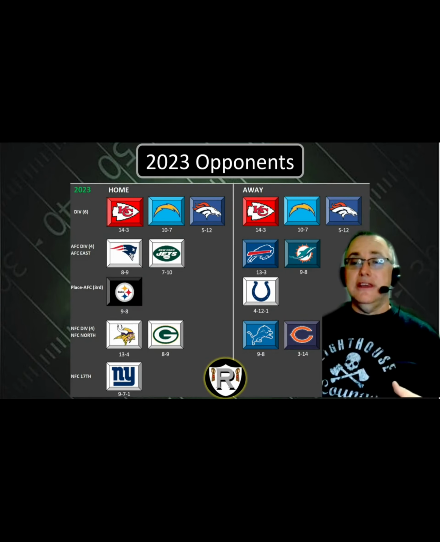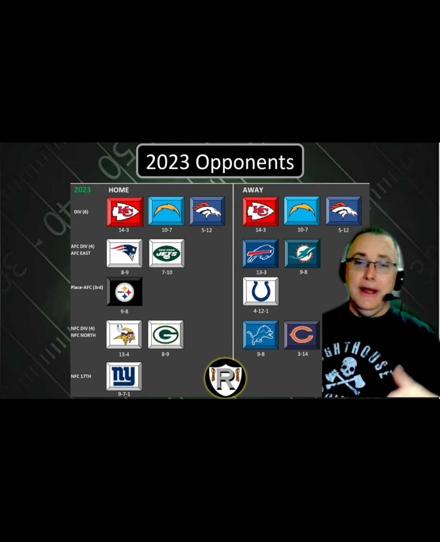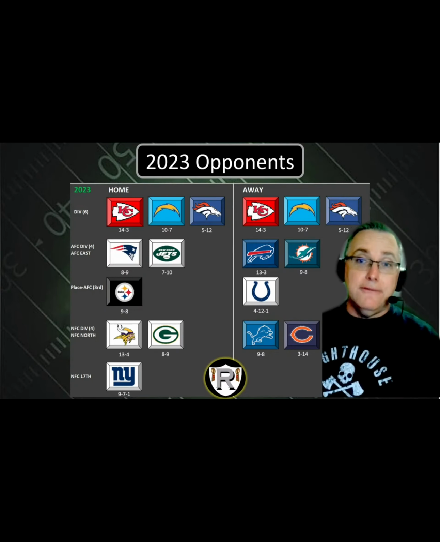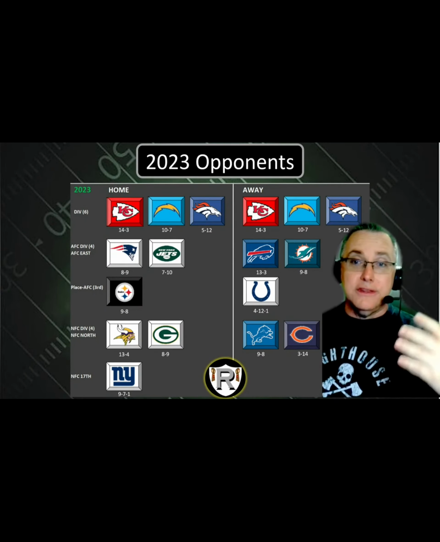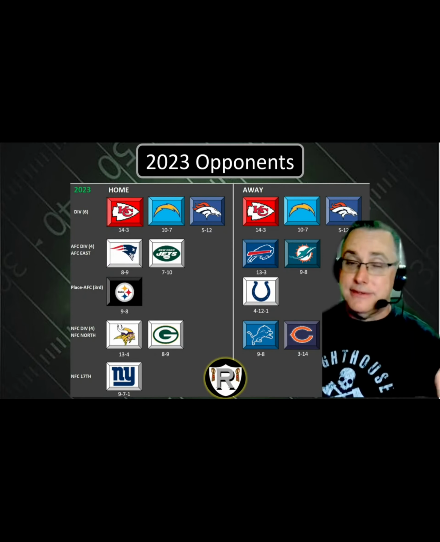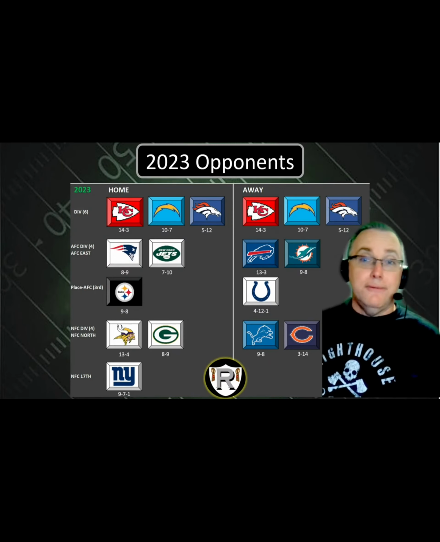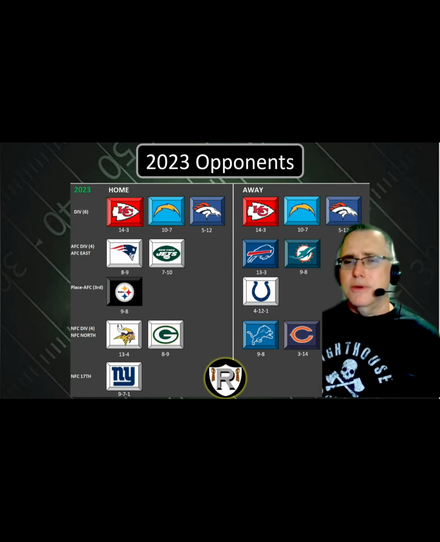You can also see the records right here. It's going to be another tough road to hoe here, guys. 10 of 17 teams over .500. 6 games with teams that had double-digit wins. I'm still going to say Denver's going to suck. They gave up too much draft capital. They had a high pick, and now it's Seattle's. Good for Seattle. I'm still not convinced Russell Wilson's there. He's definitely not MVP. The defense is regressing.